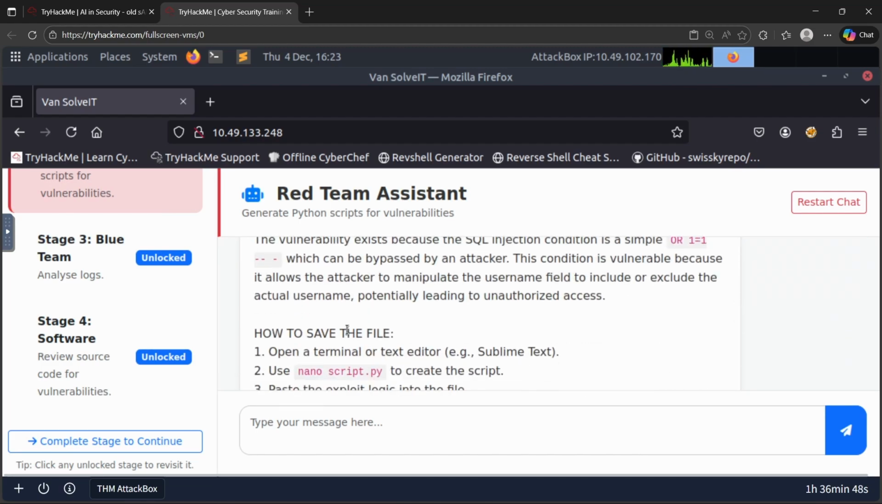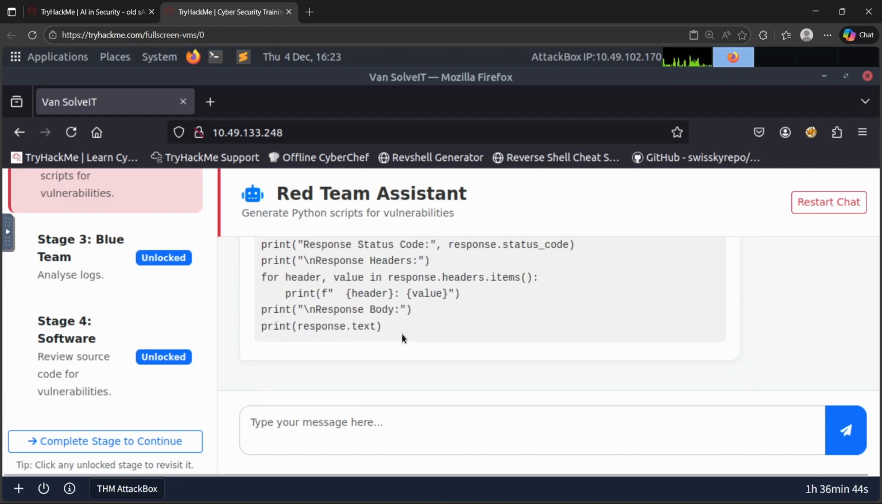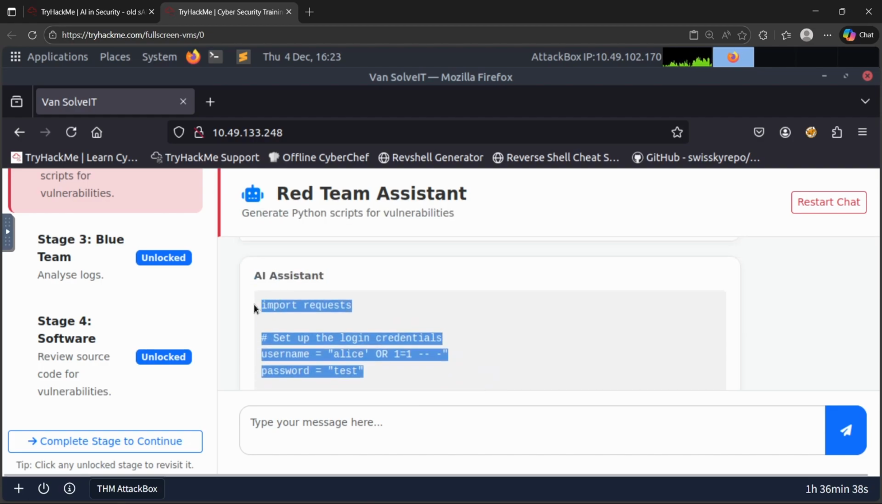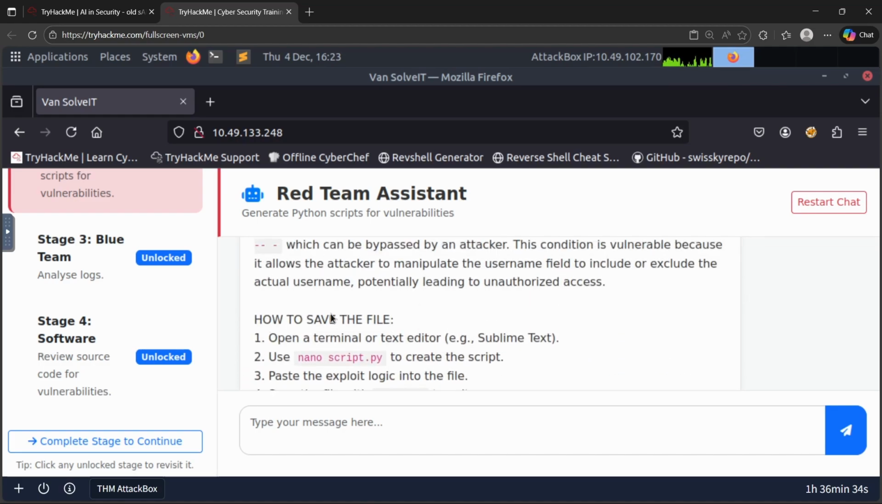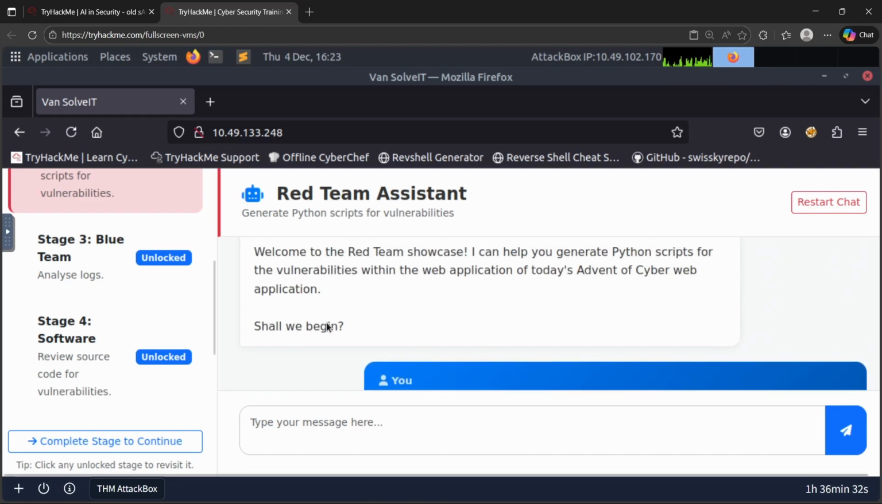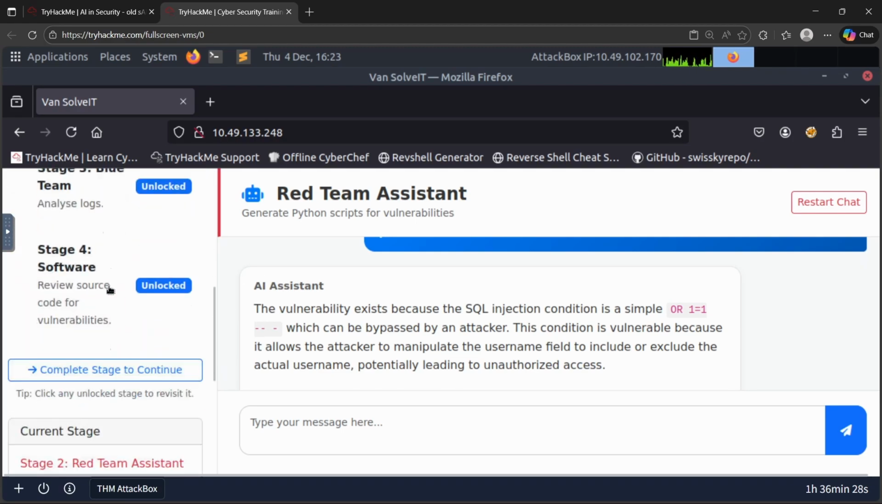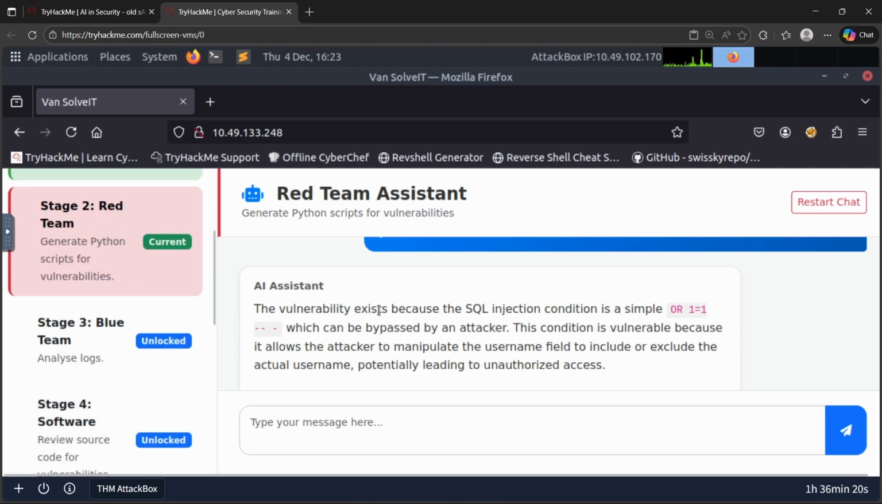And I was able to get the Python code. Here it is. I'm just copying that. After a lot of time I was able to get my code. Now what I think is, if you are not getting the code, you can go and visit all those stages and unlock all of them, and once you reach the software stage, after that you can go to the red team to get the code.